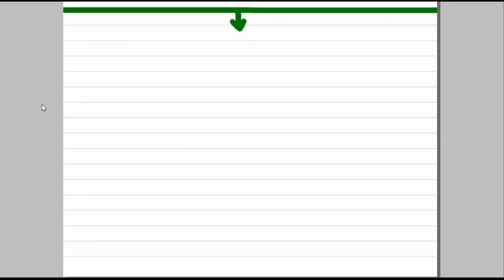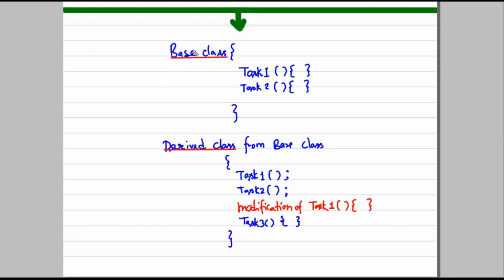Just look at this example. There is a base class, and in that we have two tasks, task 1 and task 2. There would be some logic in task 1 and some logic in task 2. This is a derived class from the base class. This is not the actual syntax for a base class or derived class, but it is to understand the concept.